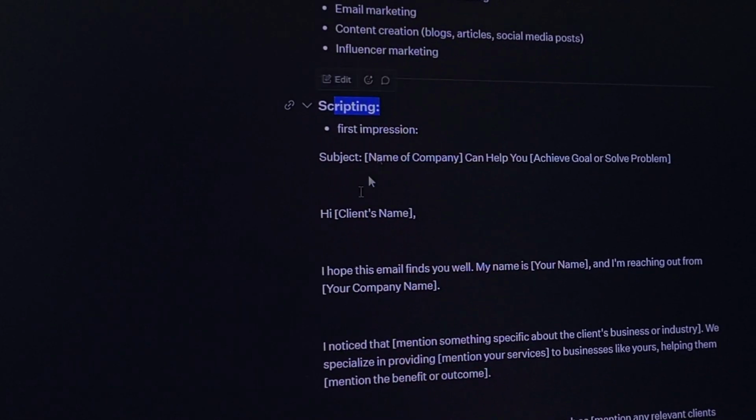Now when it comes to scripting, there are two types of scripts. Number one, first impression, where you are contacting any company with your name and your company name, telling them this is the problem with your company and we can help you fix that. In that case, you will use the first impression script. Then you have the second script, which is follow up. If they didn't reply in 2 days, 3 days, 4 days, you obviously don't wait that much, but still consider that they didn't reply for 2 days, so you will send them a follow up message, follow up email.